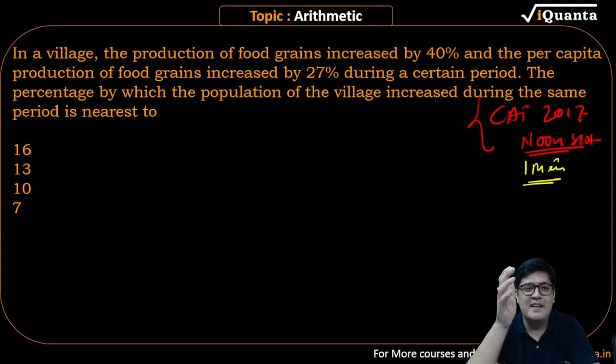Commerce people will have fun with this. They keep on calculating per capita things. On the screen. Solve.